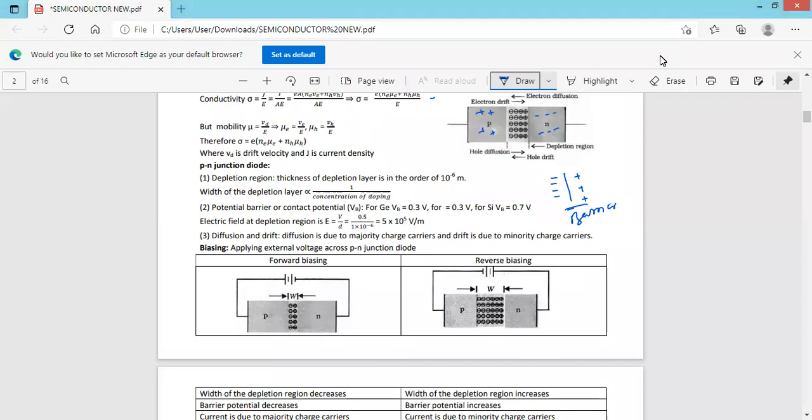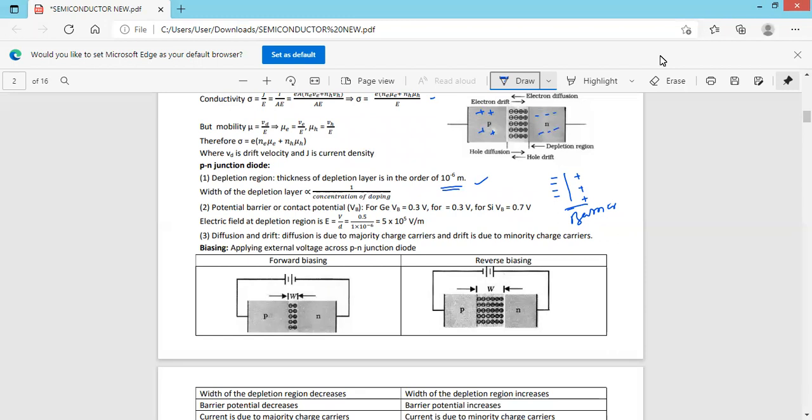In the beginning, due to the diffusion of electrons and holes, the diffusion current is more. As time passes, the diffusion current decreases as a result of the depletion region formed, and the drift current increases. In equilibrium, the diffusion current becomes equal to the drift current. The thickness of the depletion layer is of the order of 10 to the power of minus 6 meter, that is, a micrometer.